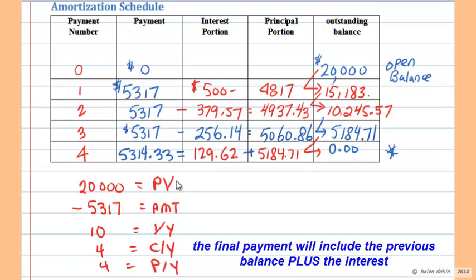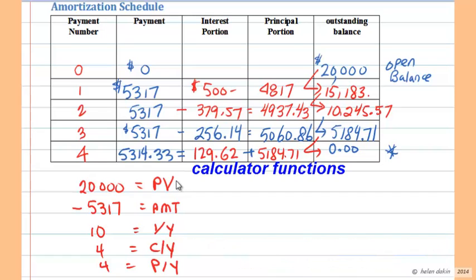At this point, I would like to discuss with you the use of your financial calculator if you happen to have one, especially the BA2 Plus. You can use the amortization function on the calculator to give you the same values that we've just calculated in this schedule. For example, if you key in $20,000 for the present value and negative $53.17 for the payment, remember that payments are always the opposite sign of the present value or the future value. So we're going to use positive for the present value and negative for the payment. 10 is the I/Y, or the interest rate per year, 10%.